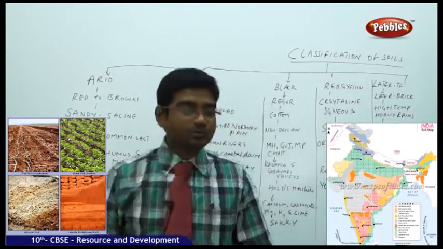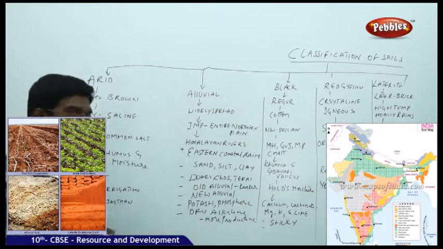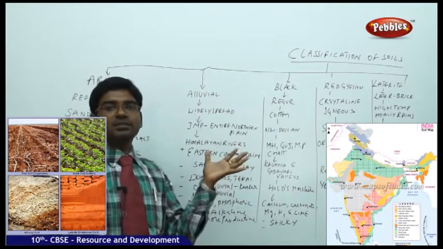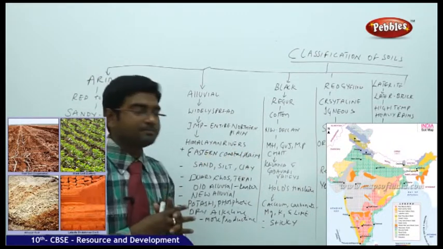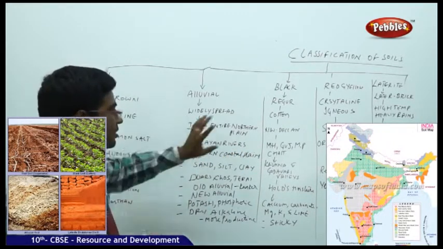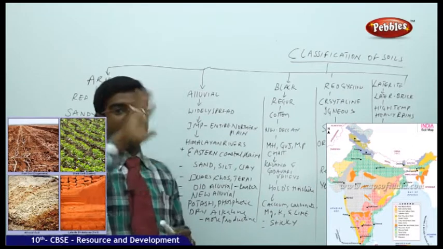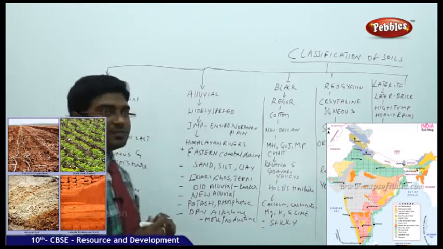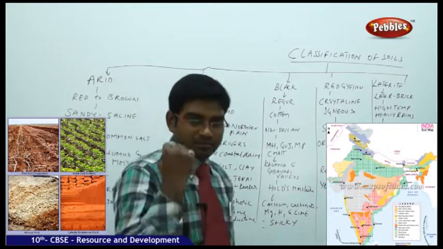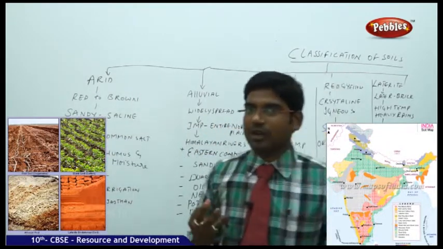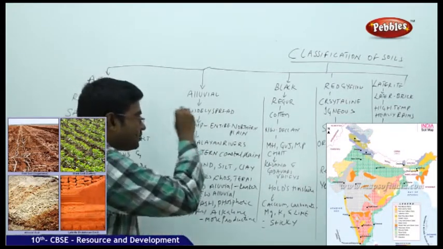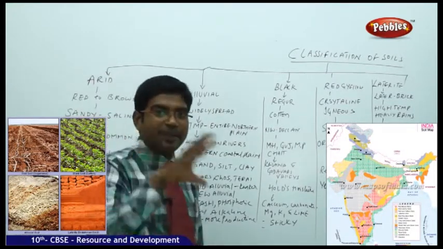Moving on to alluvial soils. Alluvial soils are very widely spread where? In North India, in the entire northern plain, and the Himalayan rivers. The Himalayan rivers, Ganga, Indus and Brahmaputra, have brought the entire deposits and made this place a very, very fertile place.